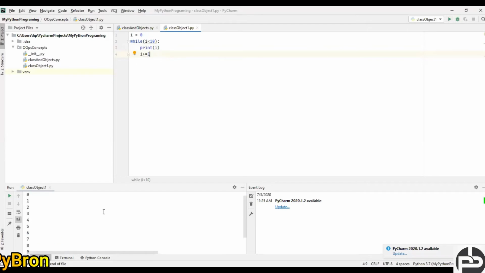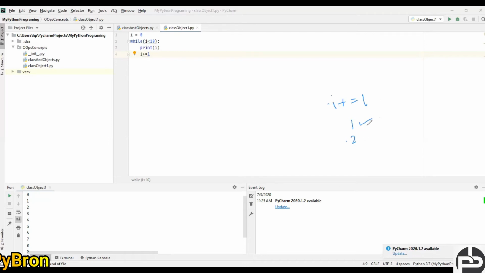So what is happening? I guess everyone has understood what we did here. In the first iteration, i will be 0. 0 is less than 10, and it printed the value of i. No doubt at all. Once 0 got printed, i will increase by 1, because in line number 4 I wrote i plus equal to 1. So 0 becomes 1, and 1 is less than 10, the condition is still true, and it prints 1. After printing 1, i is again increased by 1, the new value of i will be 2, and 2 is less than 10, so it prints 2.